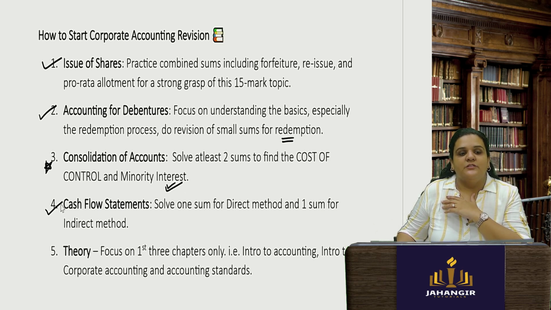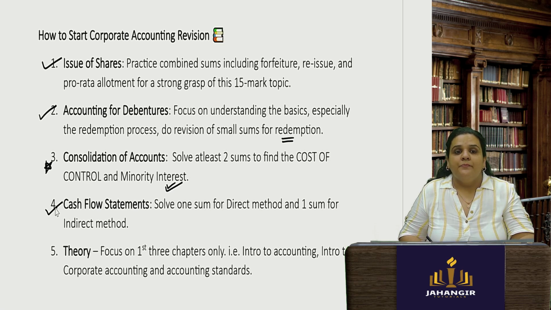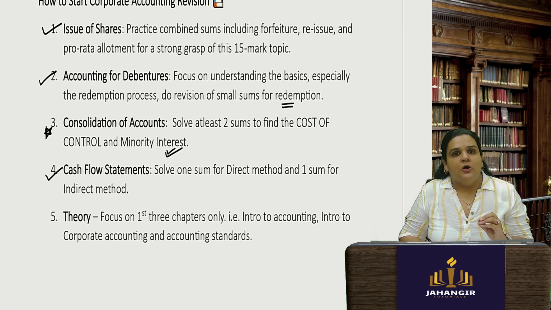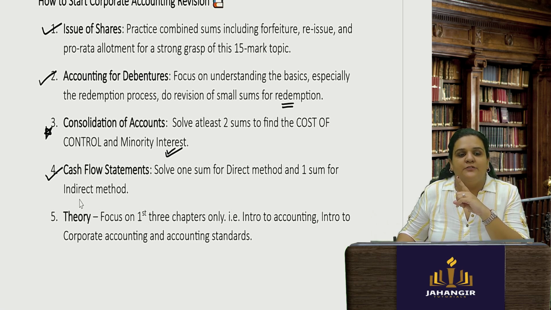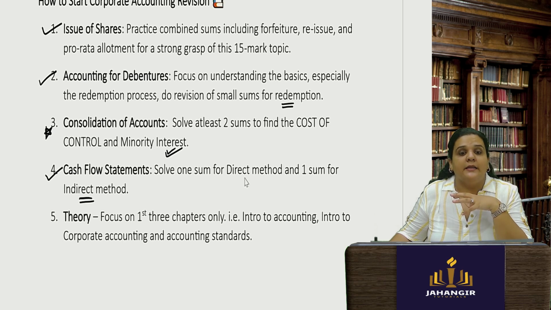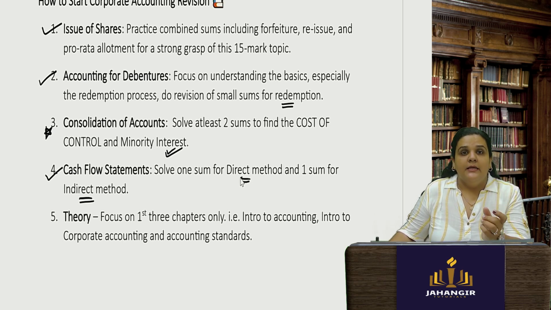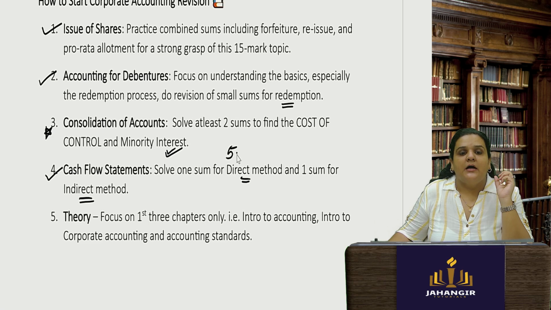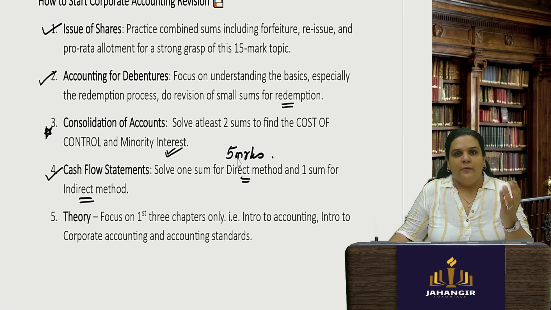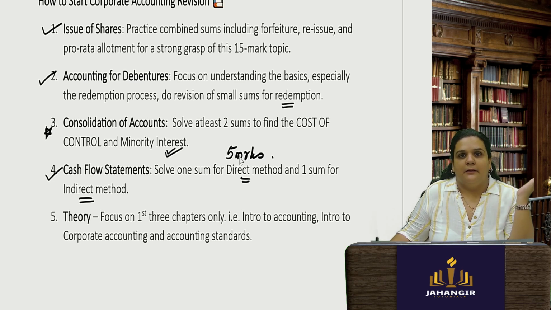Next is your cash flow statements. In cash flow statements, the indirect method is a very lengthy method, so you can solve just one sum for the indirect method. In fact, I will tell you, focus more on the direct method. For the old syllabus also, your MCQs are based on the direct method, and for the new syllabus, a direct method question is asked for 5 marks and they are very easy. So 5 marks just for making a cash flow statement and you are done. Cash flow from operating, investing and financing activity.